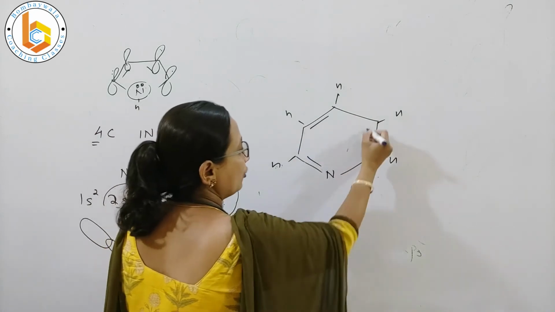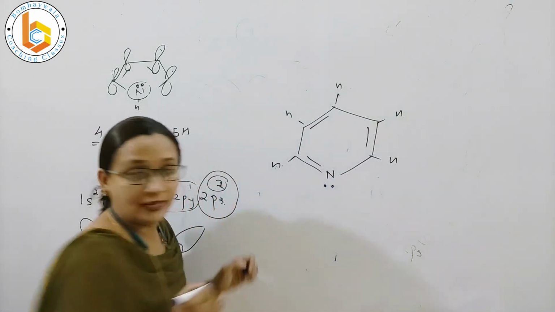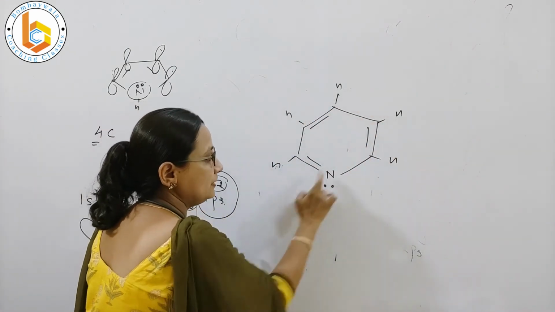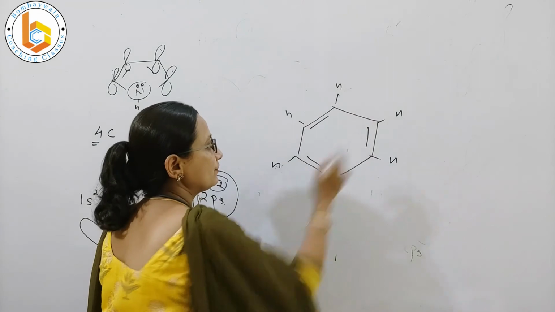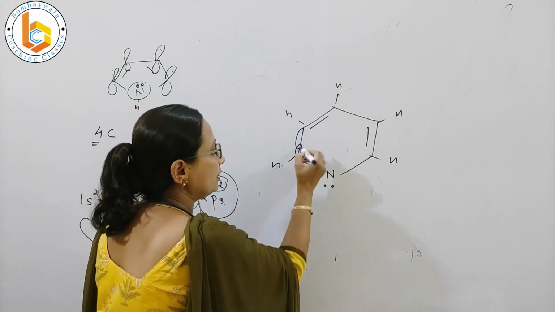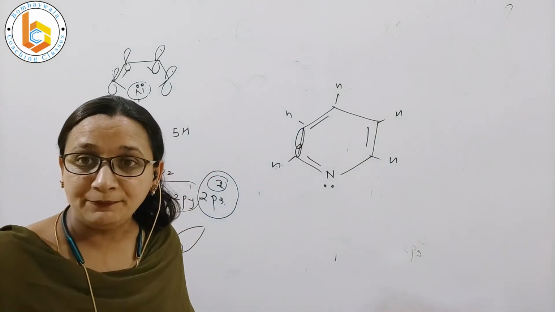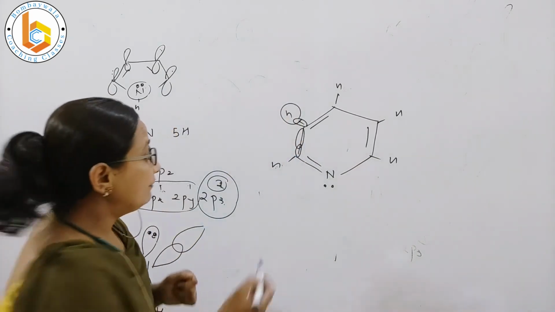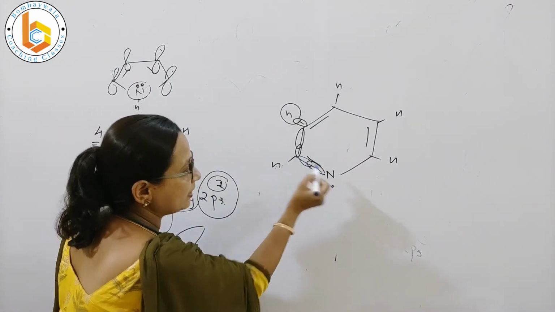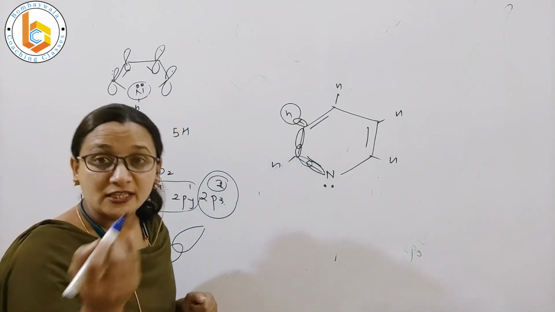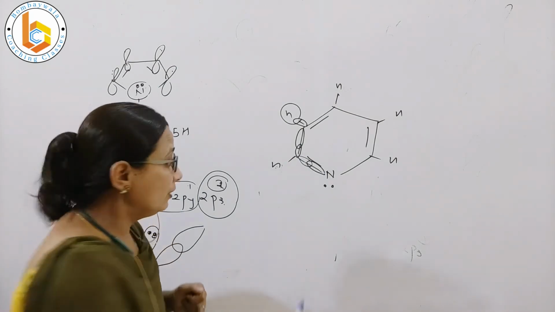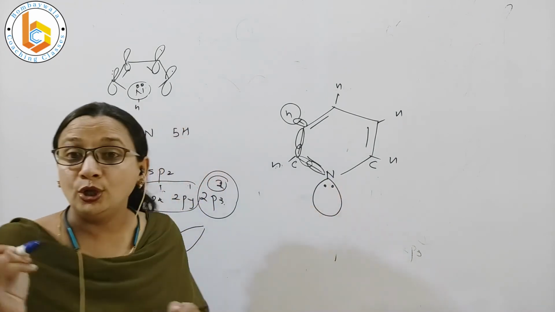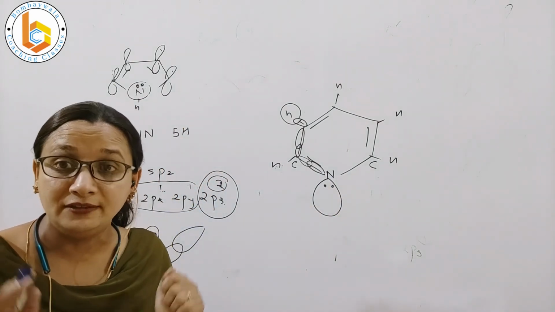And it contains aromaticity, and the lone pair of electrons is lying outside the ring. So if I want to write the structure, it is nothing but a structure containing 5 carbons, 1 nitrogen and 5 hydrogens. All the carbon-carbon bonds are showing sp2-sp2 overlap. All the carbon-hydrogen bonds are showing sp2-s overlap. Even the carbon-nitrogen bond is showing sp2-sp2. And of the sp2 hybridized orbitals of nitrogen, one is attached to one carbon, another to another carbon, and the third contains the lone pair of electrons which is lying outside the ring.